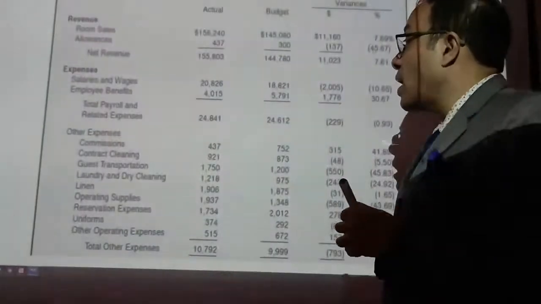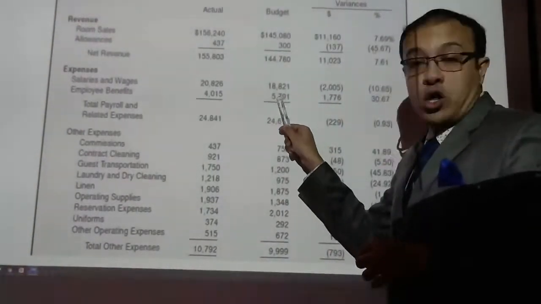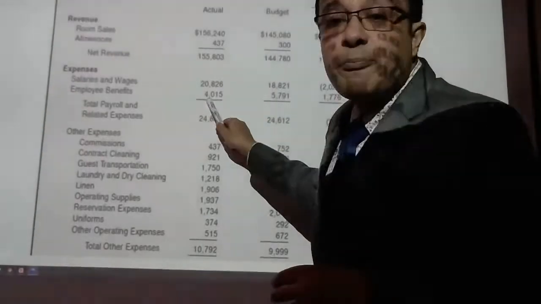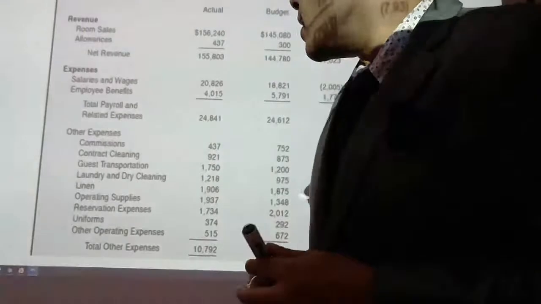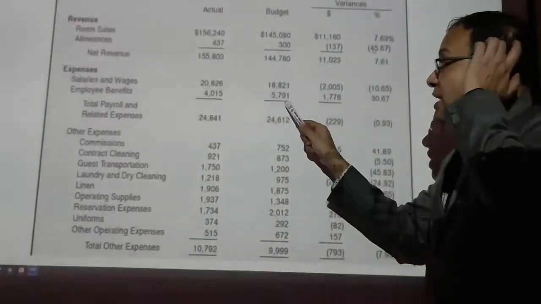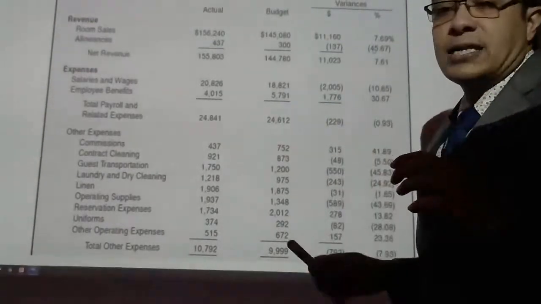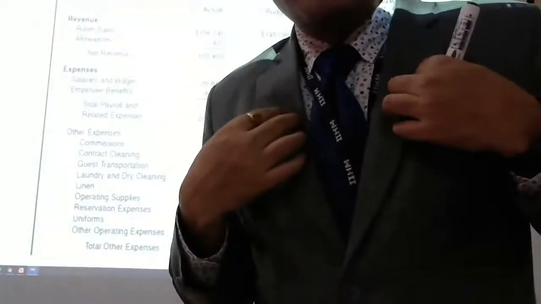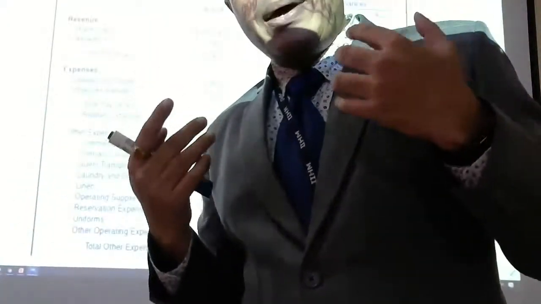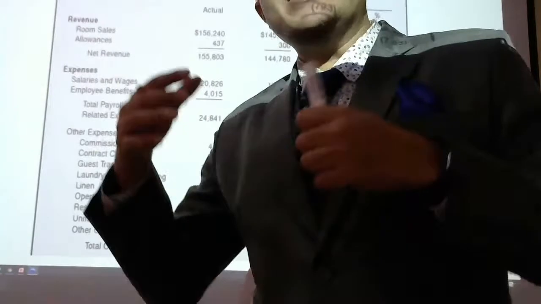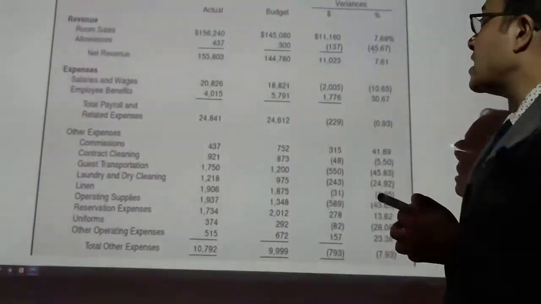Now you see the next one. Employee benefits. We had budgeted more, but we gave lesser employee benefits. So we are gaining from that. So that is why this employee benefit is plus here, not a minus here. It's a plus here. So you need to understand what is coming in and what is going out, all right, to the company. So whenever it is coming into our company, it is a plus kind of thing. Whenever it is going out, it is minus. So that is why this kind of thing has been mentioned here.